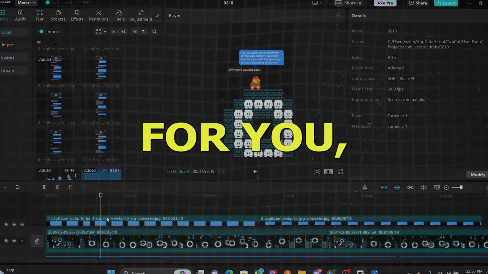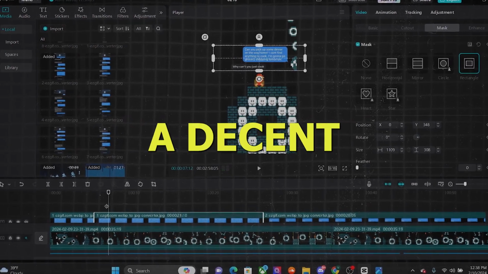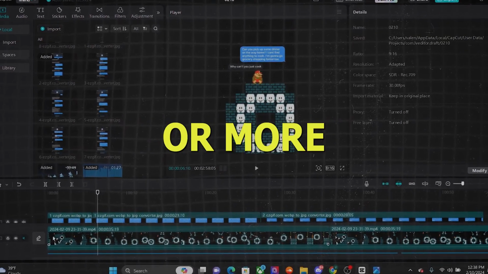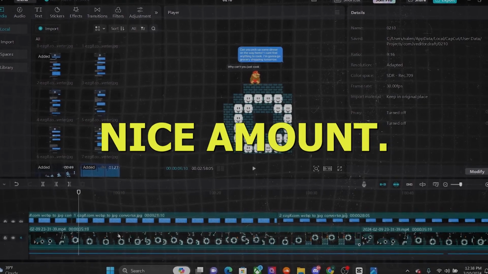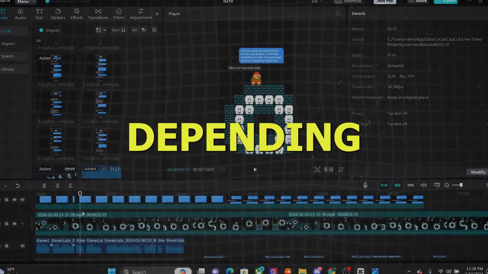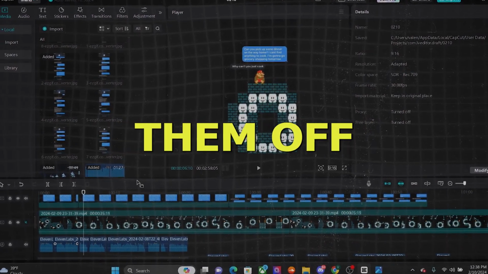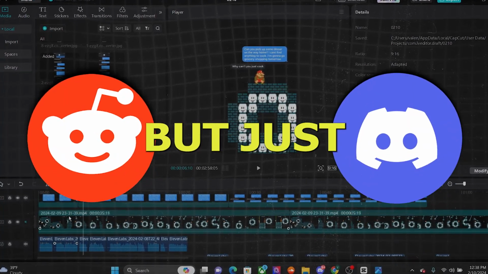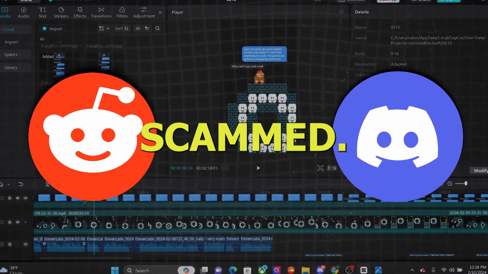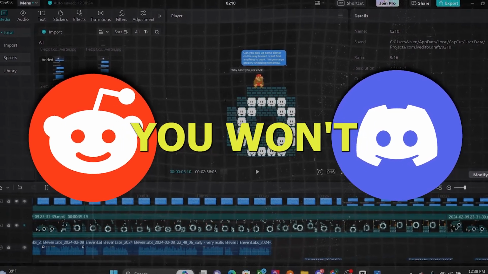If that's not possible for you, then what I suggest is to grow a decent sized TikTok, like around 5K or more, and then just sell it off for a nice amount. These could go for hundreds of dollars, depending on how many views you pull. You could sell them off on sites like Reddit, Discord, but just beware and try not to get scammed. Ask for the payment first and make sure you won't get refunded.